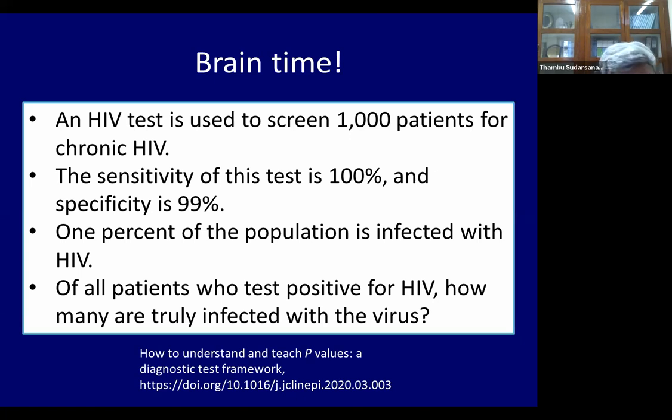An HIV test is used to screen. Sensitivity 100%, specificity is 99%. 1% of the population have HIV. I want you all to actually do this physically and write down your own answer: what is the chance a person actually has HIV?